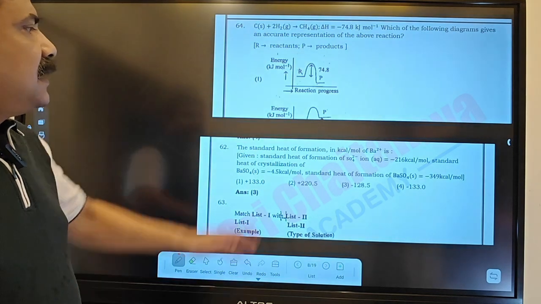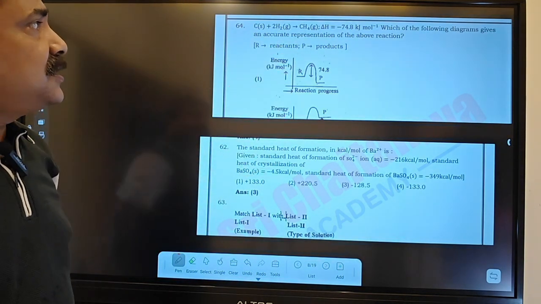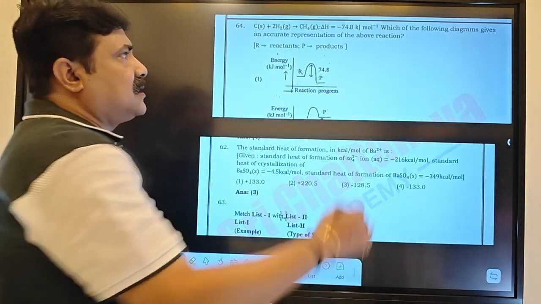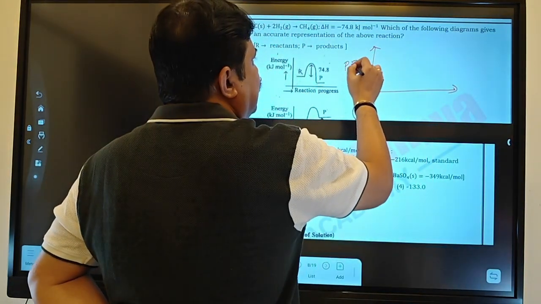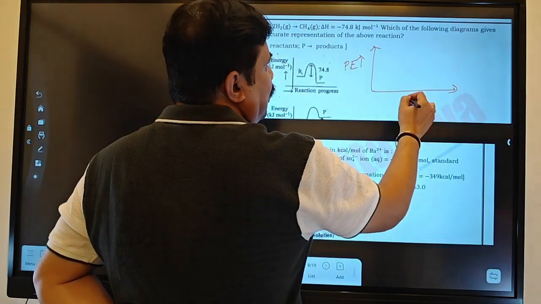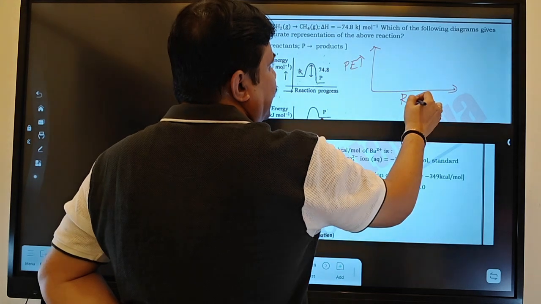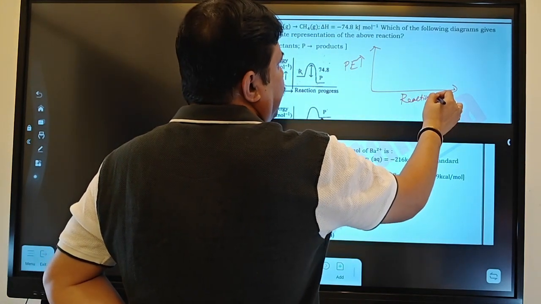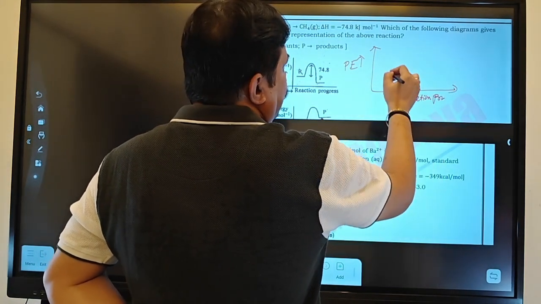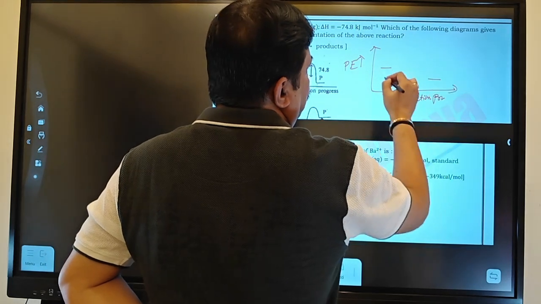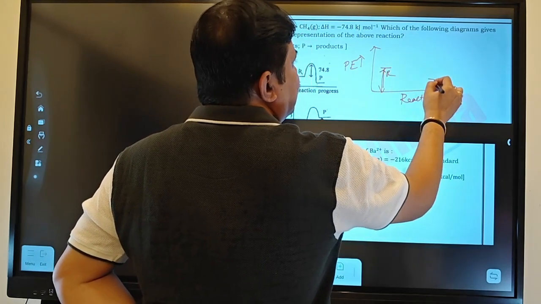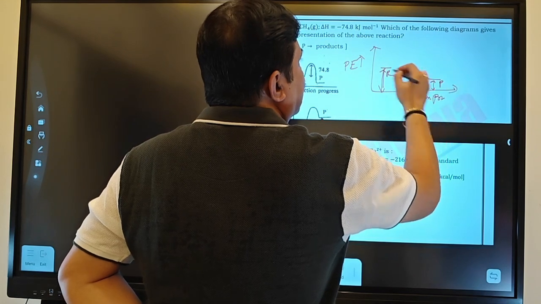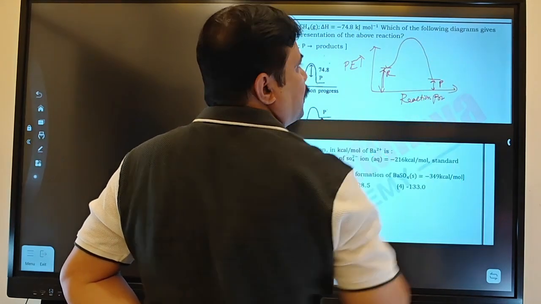This question is based on the activation energy for an exothermic reaction. You know the idea I am telling. It is potential energy versus progress of the reaction, or reaction coordinate. Now, this is your reactant, this is the potential energy level of the reactant, and this is the potential energy level of the product. The reaction goes like this, overcoming the activation energy.